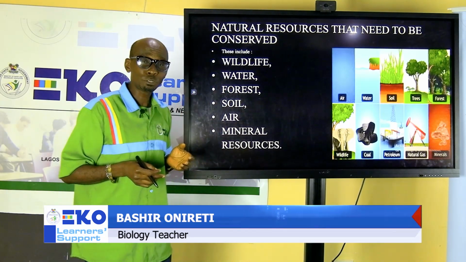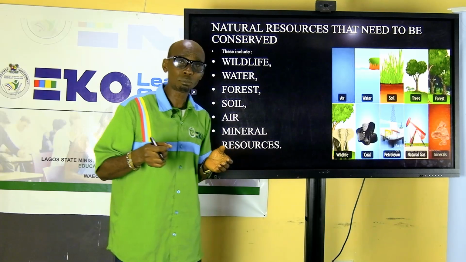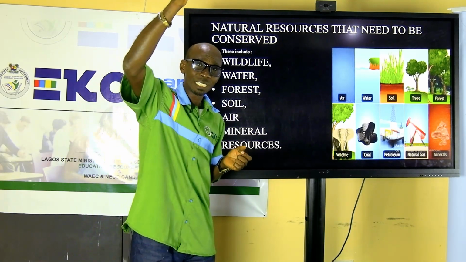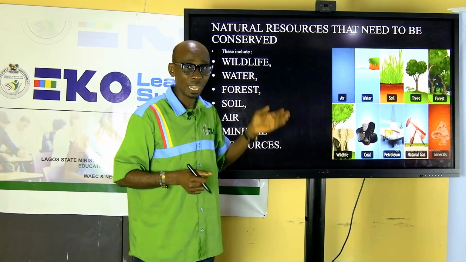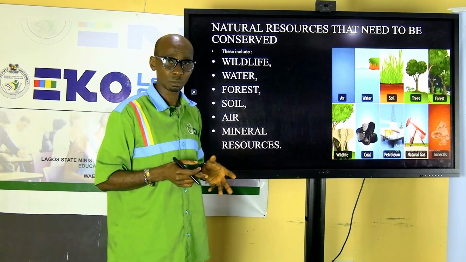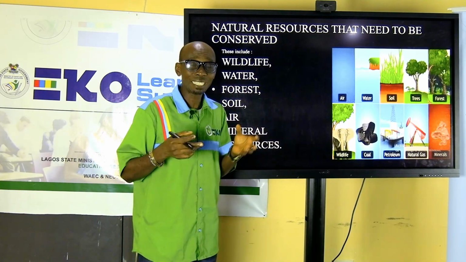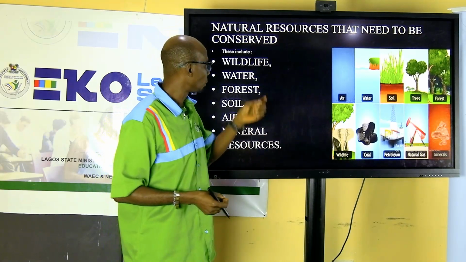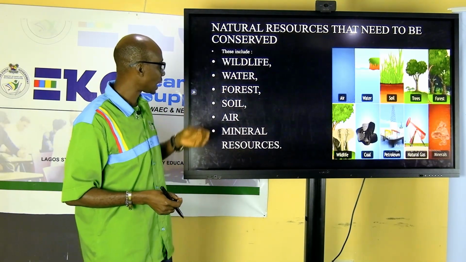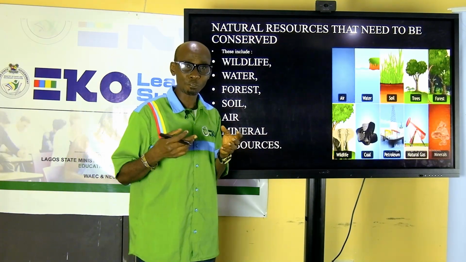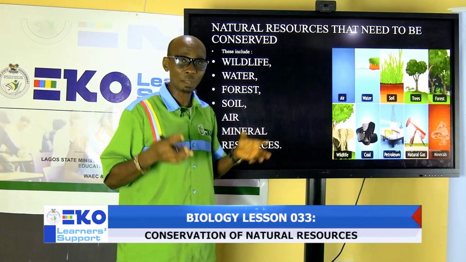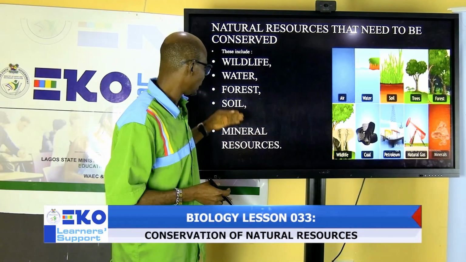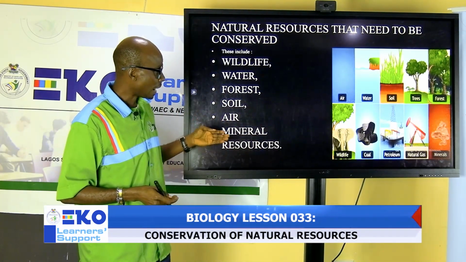Wildlife. As you travel along the road, you see some hawkers holding animals. These are wildlife, the ones we call bushmeat. Bushmeat are wildlife, animals that don't stay with us. Those are wildlife. We have water, we have forest. When we have forest full of trees, that means we need to protect our trees. Then soil, air, and mineral resources.